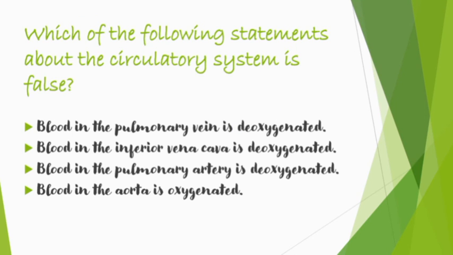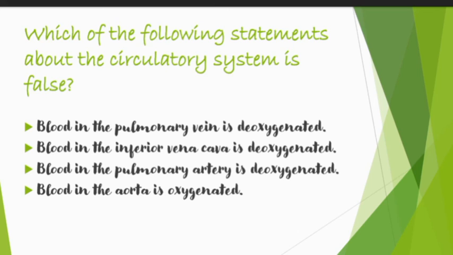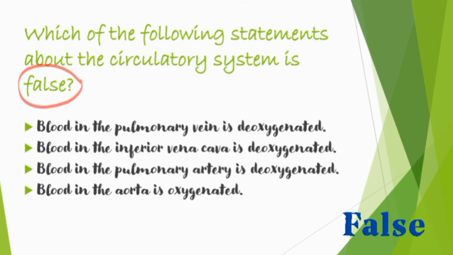Now let's move to the next question, which is which of the following statements is false? Please focus on the word false. Your options are, first statement says that blood in the pulmonary vein is deoxygenated, blood in the inferior vena cava is deoxygenated, blood in the pulmonary artery is deoxygenated, and the blood in the aorta is oxygenated. So what's the answer? And your time starts now to answer this question.